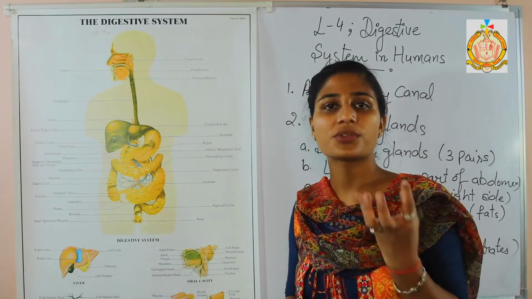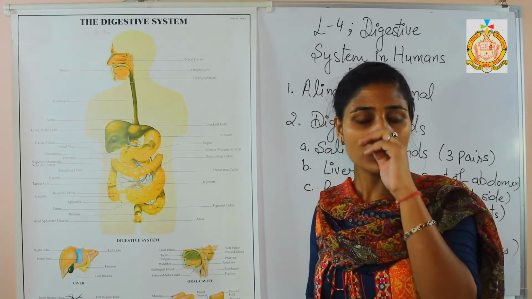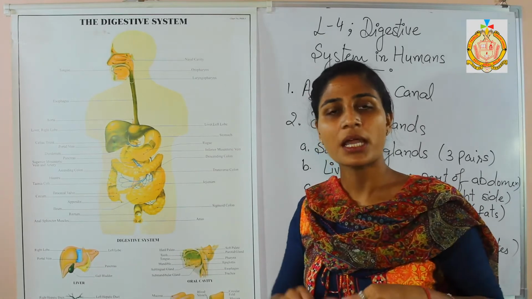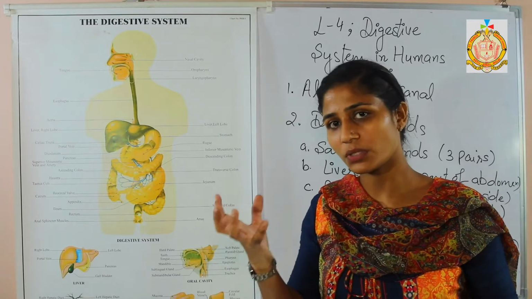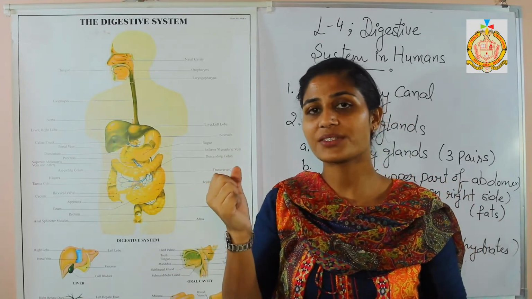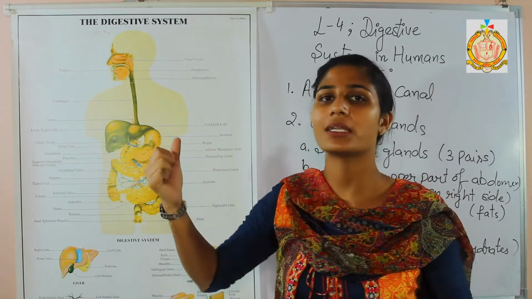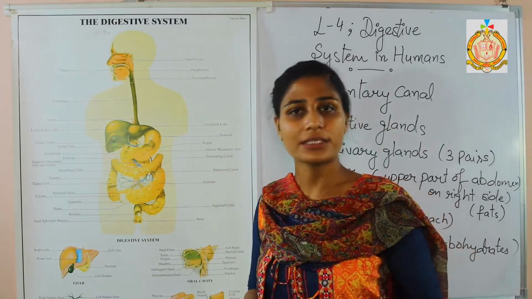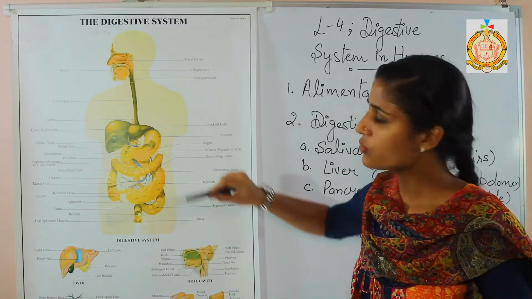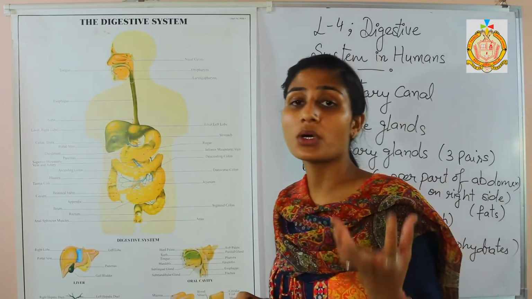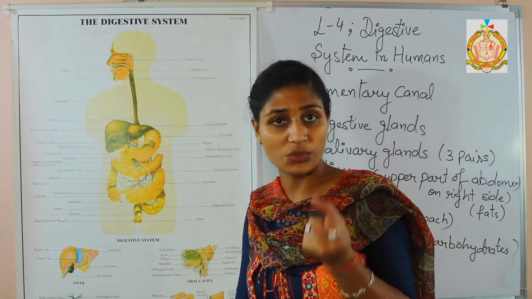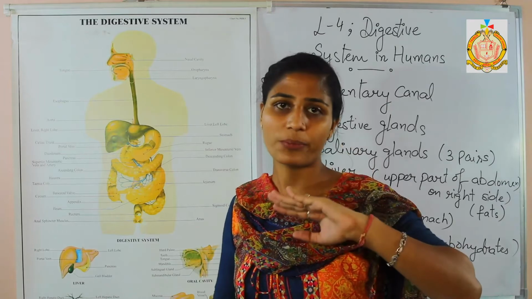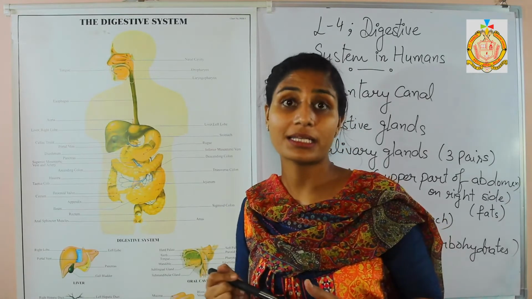The mouth is responsible for chewing the food. Whenever we are having food, our teeth cut that food, and afterward the saliva mixes with the food and gives moisture to it. By that moisture, the food becomes very soft and it is easy for the food to enter the alimentary canal, and from the alimentary canal it goes to the stomach for the next stage of digestion. So this is all about the mouth. The mouth or buccal cavity is responsible for chewing and cutting of the food, and it is the entry point of the food into our digestive system.